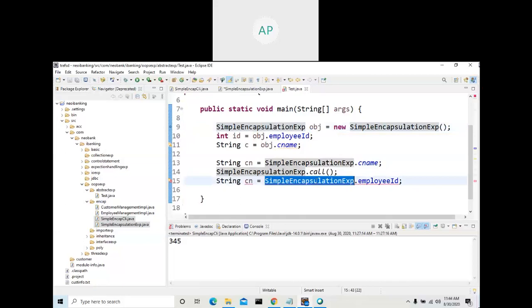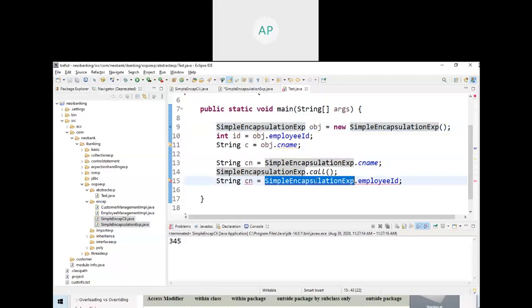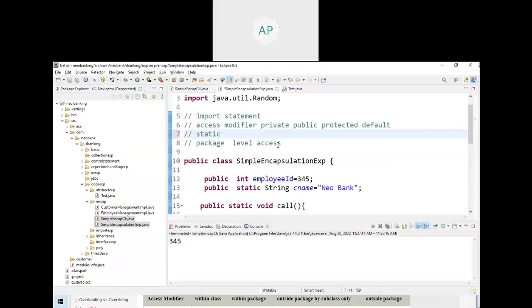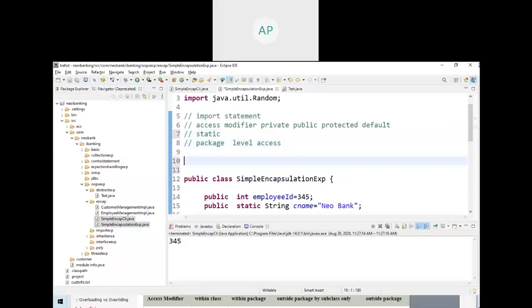Also, very important: a static variable can be called by using the class name. Static members can be called by using the class name, whereas an object reference variable can call both static and non-static members. By using an object reference variable, you can access both static and non-static members. By using the class name, you can access only static members. That's the thing. Okay, so let me type here so that you have clarity.